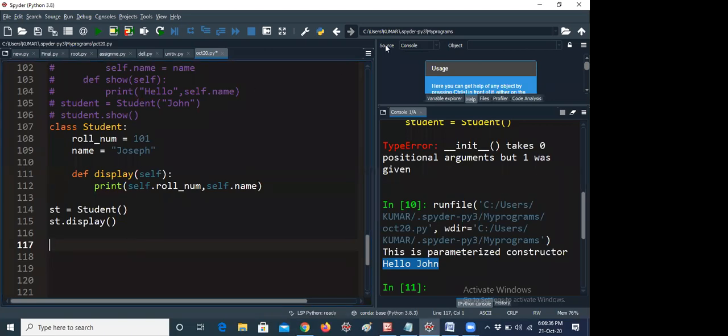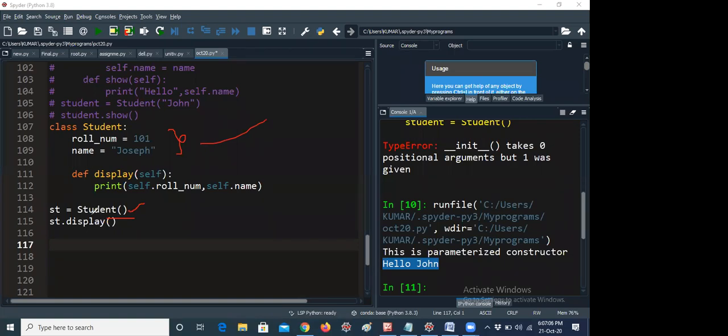Here you can see student. Whenever I am calling student, it automatically looks for init, where is the def underscore init underscore, it will check like that, but there is no such constructor. That is nothing but a default constructor. That means it is not calling anything, but you can assign any values like this. For example, roll underscore number equal to 101, name equal to Joseph. For example, you can declare your roll number and your name.